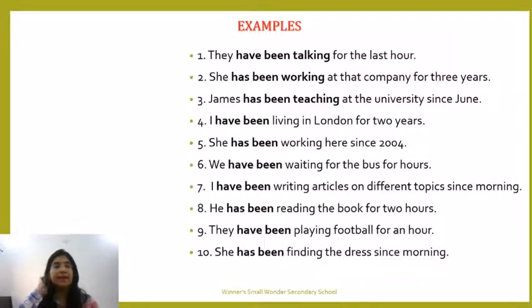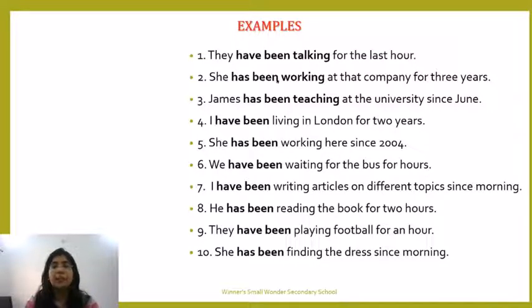Let's look at the examples. I have been talking for the last hour. For the last hour is again a period of time, so we are using for. I is used with have been. The verb talk becomes the ing form, talking, like this.